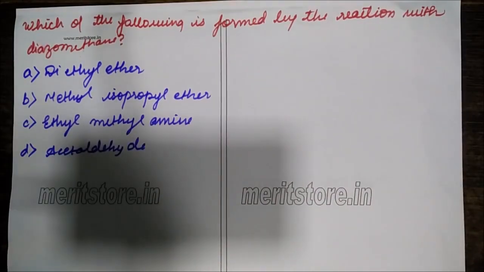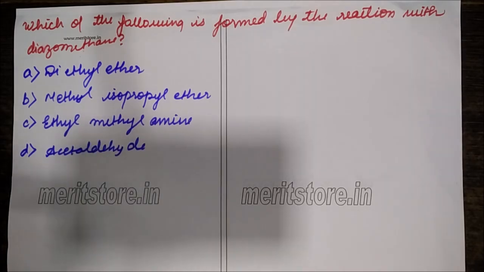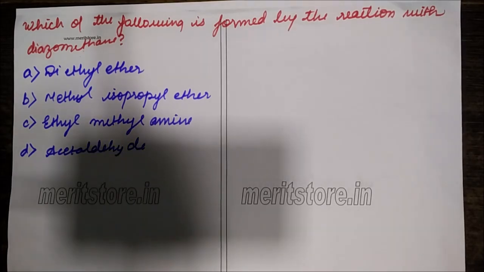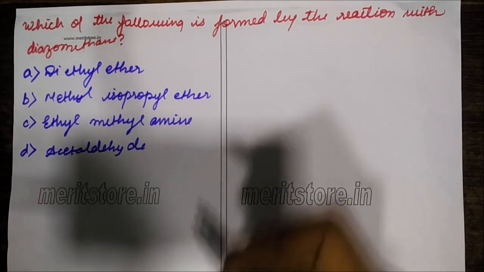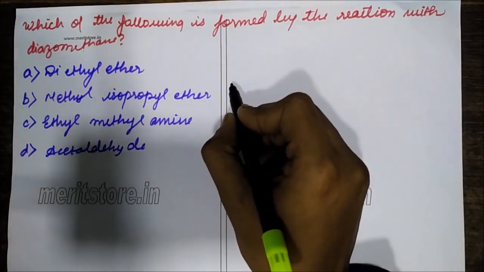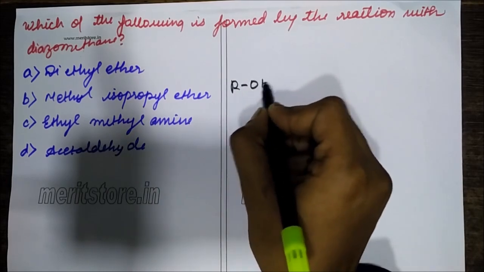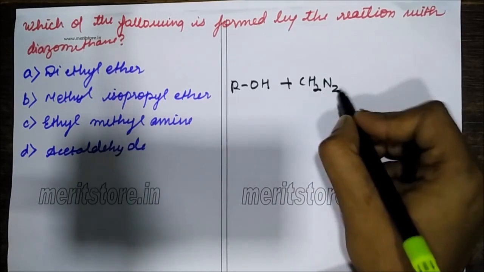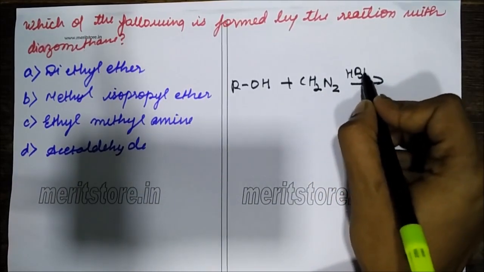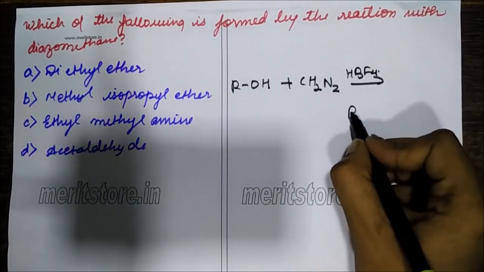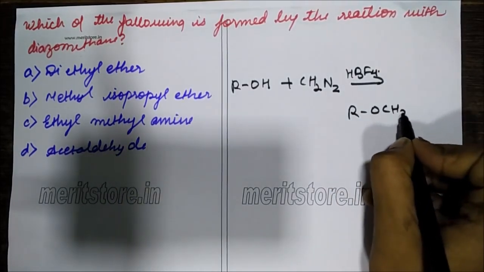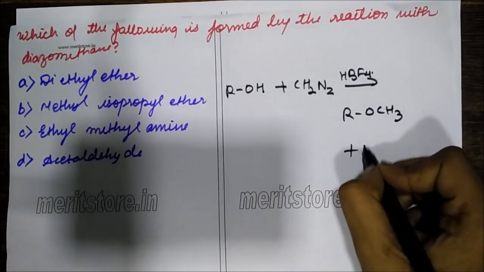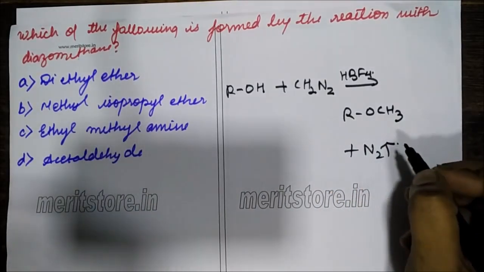Which of the following is formed by the reaction of diazomethane? Diazomethane is used in the preparation of ether. The reaction actually occurs this way: ROH, an alcohol, reacts with diazomethane in the presence of HBF4 to form ROCH3, and nitrogen gas is released.